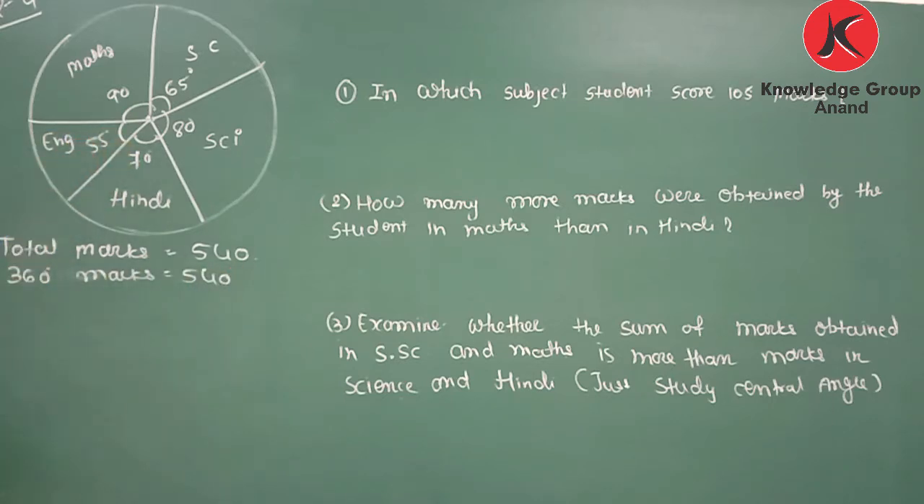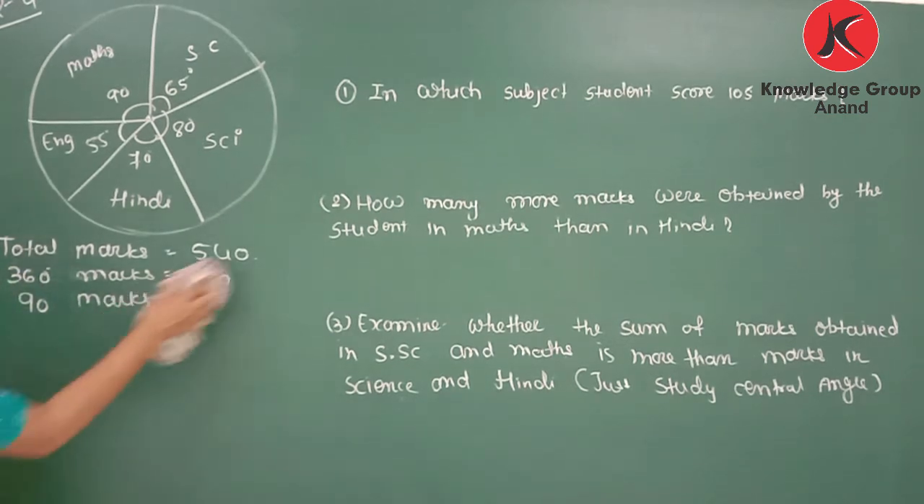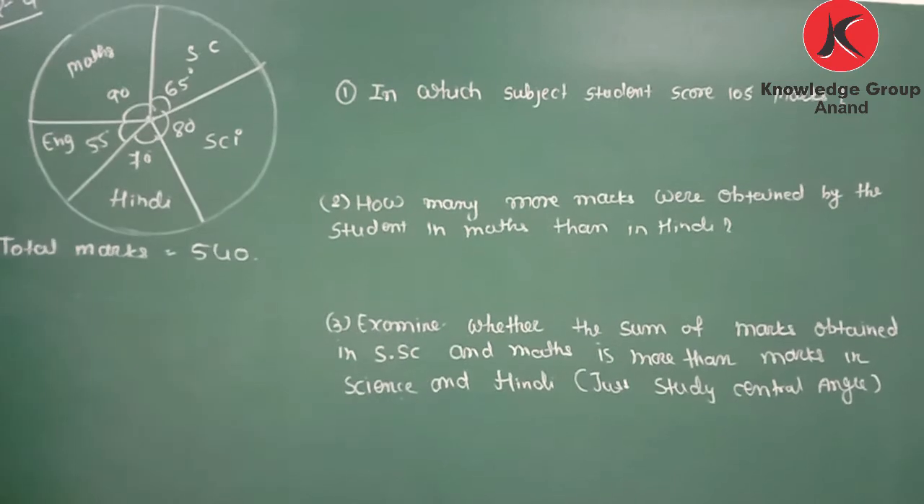The whole circle represents the sum of all marks, so 360 degree represents 540 marks. So what will 90 degree represent? How much? Now cross multiplication: 90 is multiplied with 540 divided by 360. Clear? So 540 multiplied by 90 divided by 360. So let's find the marks of each subject. We can write maths, that is 90.